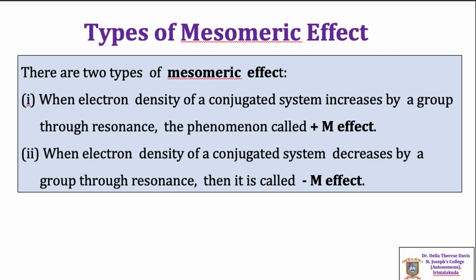Depending upon the nature of the group present adjacent to a multiple bond in an organic molecule, the resonance effect or mesomeric effect can be of two types. One is positive mesomeric effect or plus M effect, and the other is negative mesomeric effect or minus M effect. When the electron density of the conjugated system increases by the substituting group through resonance, the phenomenon is called positive mesomeric or plus M effect. When the electron density of the conjugated system decreases by a group through resonance, then it is called minus M effect.